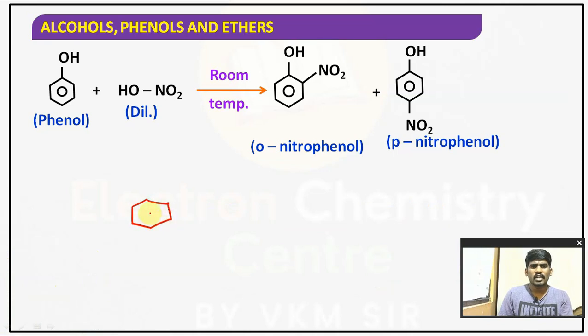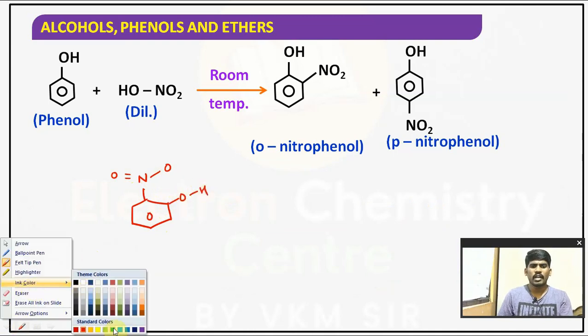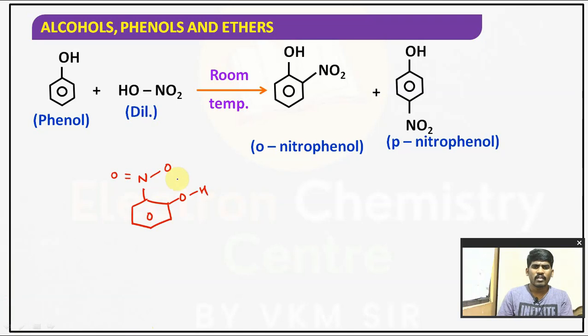I am drawing the structure of orthonitrophenol. If you observe orthonitrophenol, there is a formation of a hydrogen bond between this oxygen and hydrogen. This hydrogen bonding is called intramolecular.